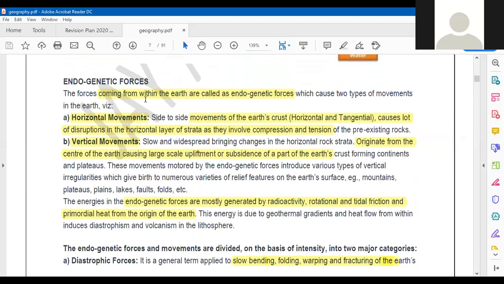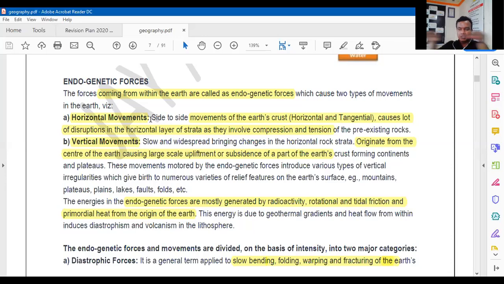So endogenetic forces come from within the earth, that is why they are called endogenetic forces. They cause two types of movement: horizontal movement and vertical movement. Horizontal movement means movement along the surface of the earth. Vertical movement means upward and downward movement. Horizontal, side to side movement of the earth's crust, also called tangential, causes a lot of disruption in the horizontal rock strata as it involves compression and tension. If the plates are moving towards each other, it is compressional, and if the plates are moving away from each other, it is tensional.